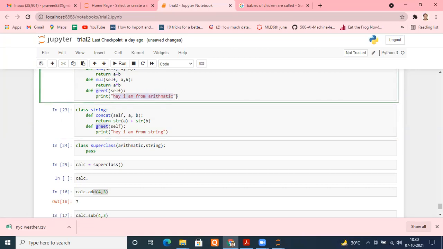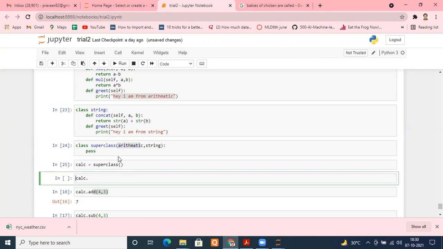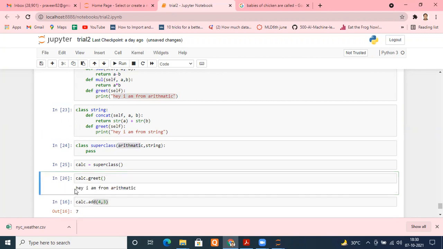See, this one is saying, hey, I am from arithmetic. That one is saying, hey, I am from string. But which one will it take? The one which you put first here. So if I use this method, you will see, hey, I am from arithmetic. Let me show that. Calc.greet, let me call it and run it. Can you see that? It said, hey, I am from arithmetic.